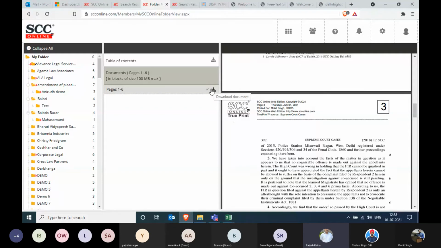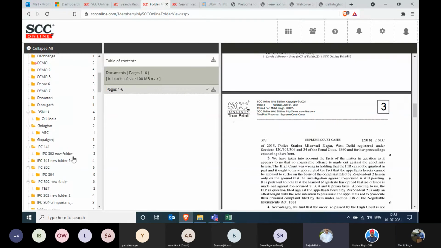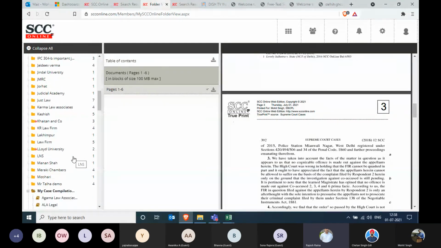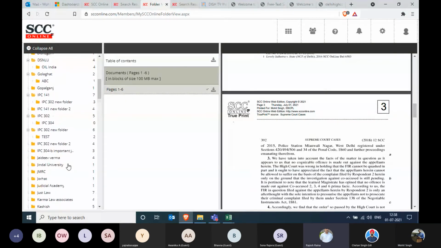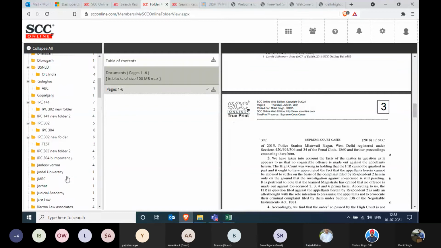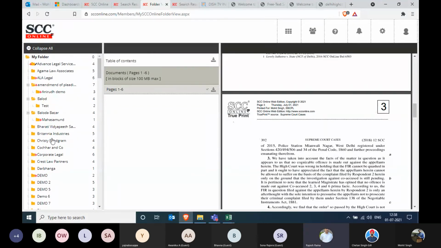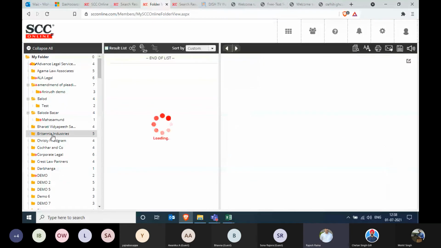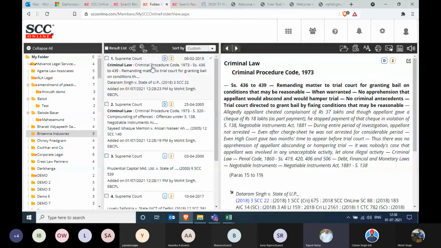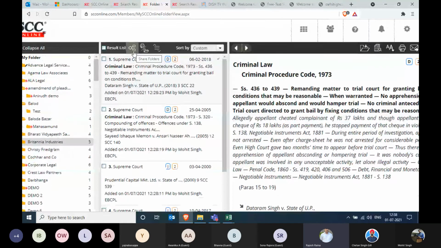Right. And one more thing about this case compilation is that you can share it among your associates or colleagues also. So there is a share option. If you go back to the folder, the Britannia folder, yeah, I think it will be on top. Yeah, it's there. So in the second column, you can see this share icon just after the result list.